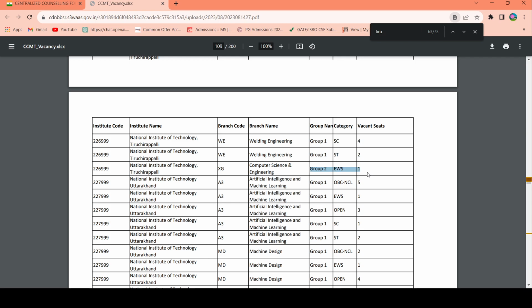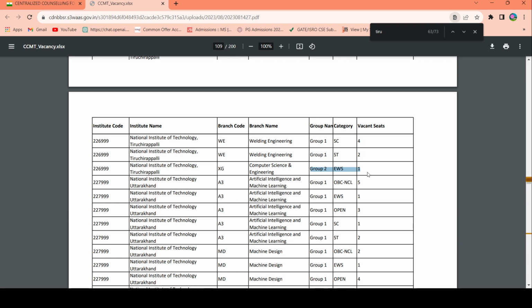Based on the last round cutoff and your score, you can take the decision whether to apply for the national spot round or not. For example, if the last round cutoff is 630 and your score is around 620 plus, then you can apply for this one seat. For one seat, the score can be around, I think, 5 or 10.